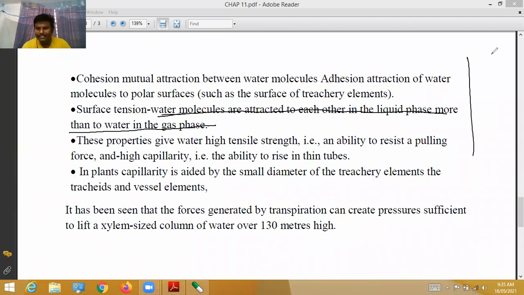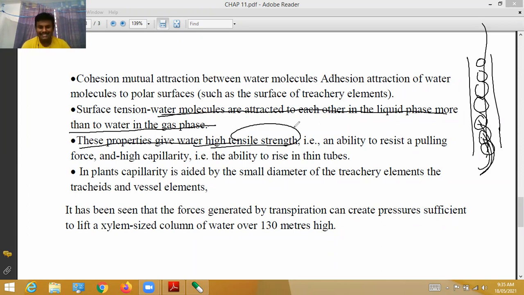How? Here it is the stem. Due to the water molecules, tension is created, a pressure, as water molecules are continuously attracted inside the stem. A kind of tension is created, and then automatically the water molecules are continuously pushed upward. These properties give water high tensile strength, very strong strength.